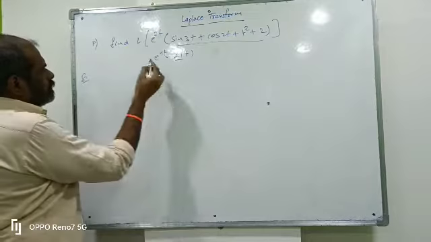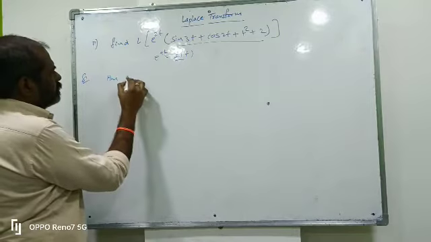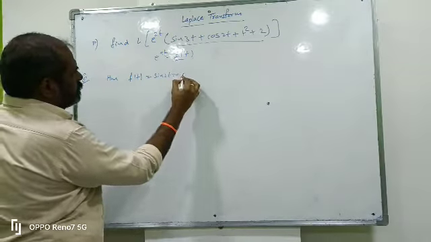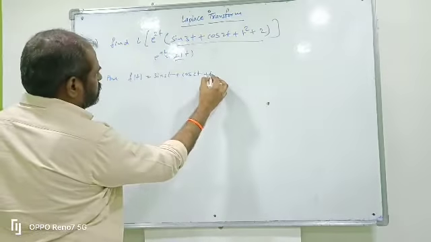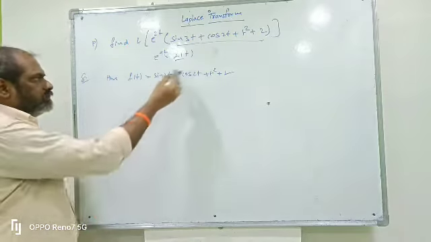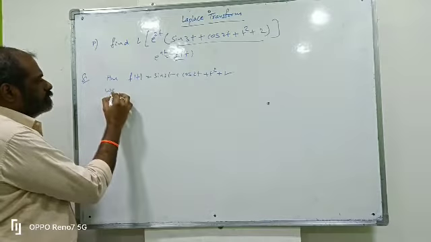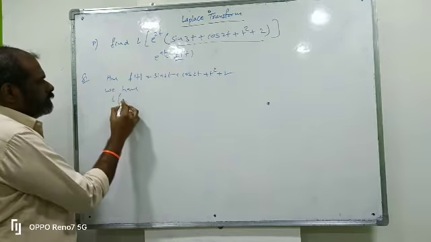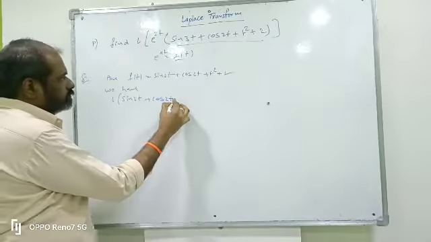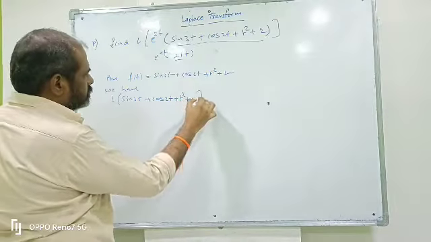So here f of t is sin 3t plus cos 2t plus t square plus 2. This is f of t. Next find the Laplace transform of f of t. So we have L of sin 3t plus cos 2t plus t square plus 2.